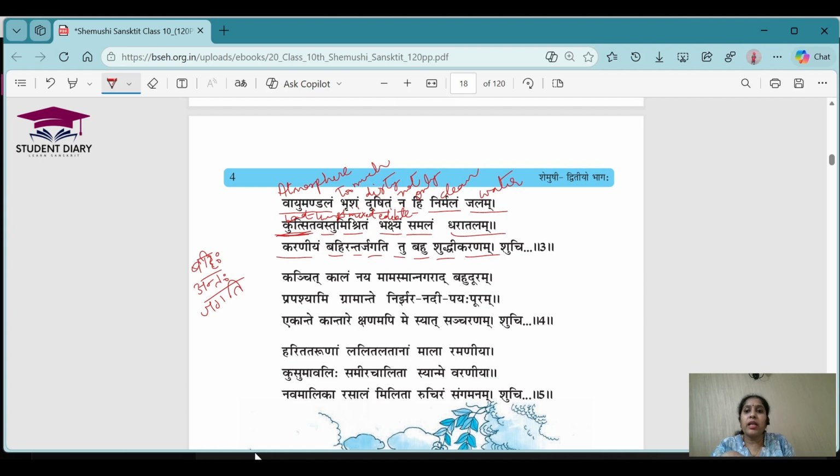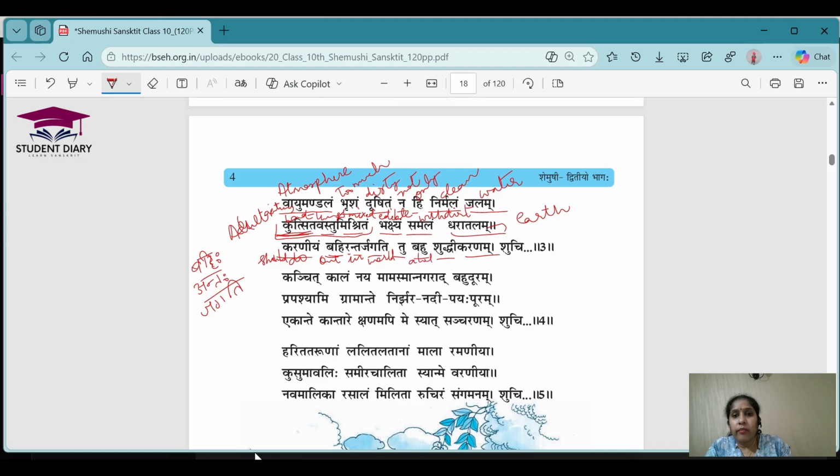So if an edible thing is mixed with bad things, what do we call these kinds of things? As adulterated. Okay, adulteration is happening, and we know that it is happening on a very high level. Correct? Samala means with dirt. So mala means dirt and sa means with. So it is with dirt. Dharatala means earth. Karniya means should do. Bahi means out. Antah means in. Jagati means world.